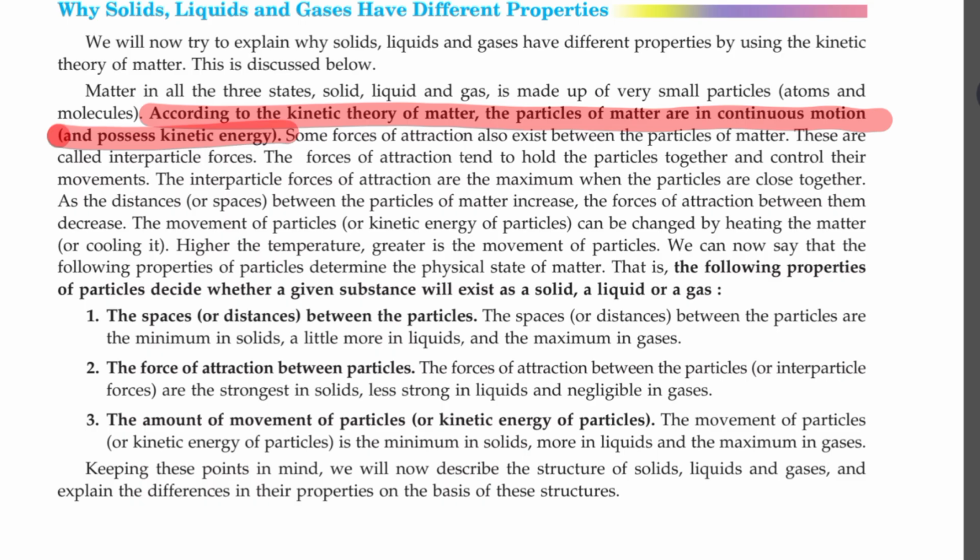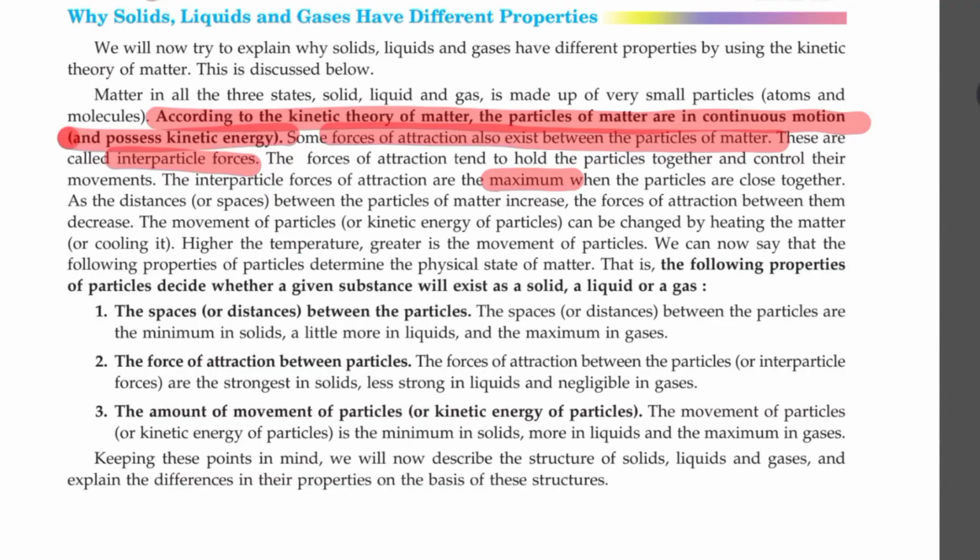The forces of attraction existing between the particles of matter are not the same. They are termed interparticle forces, and these forces of attraction are maximum when the particles are tightly packed, which occurs in solids, and minimum when the particles are extremely loosely packed, which occurs in gases.